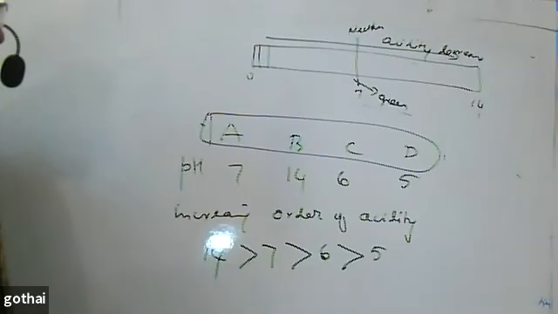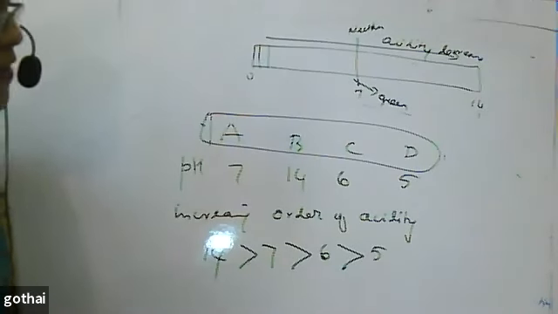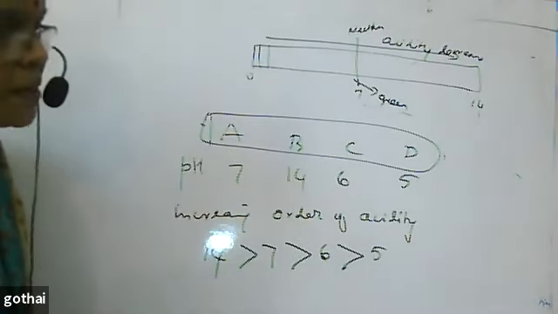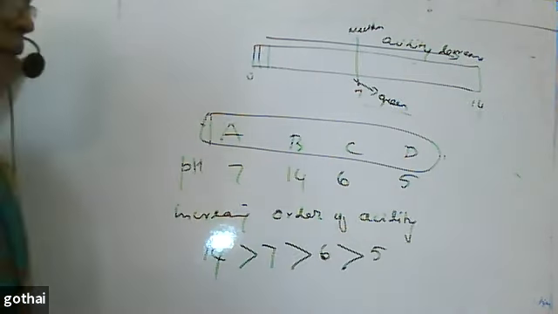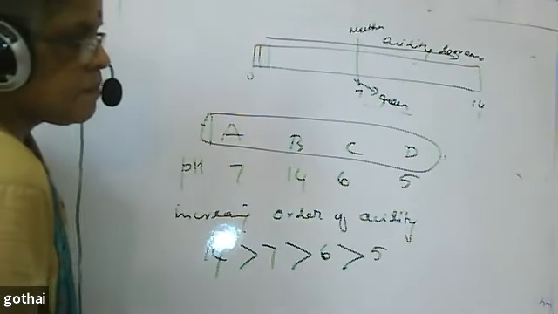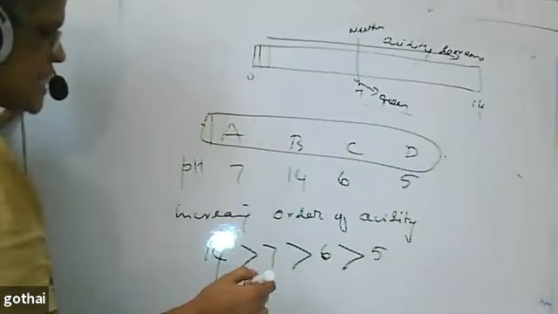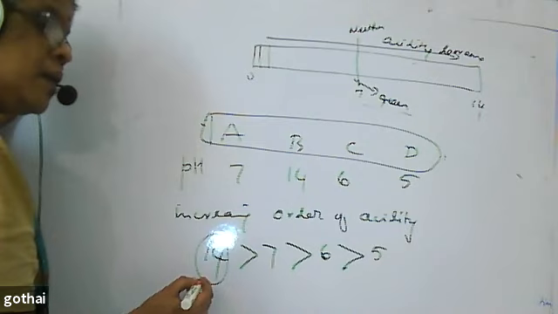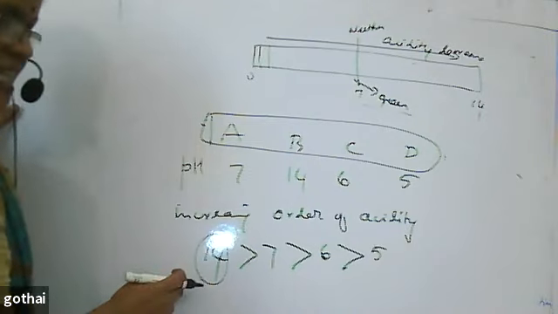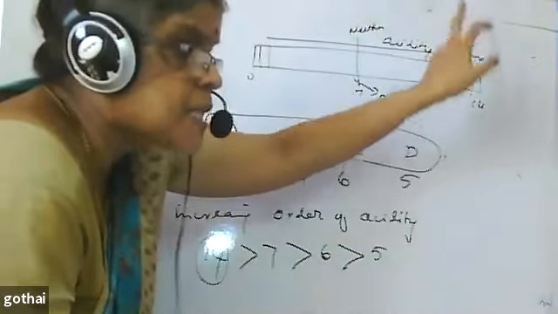So the question can be asked in terms of H plus concentration or in terms of pH value. You have to keep this in mind. Shall I pass on? Next step. One thing, I will answer your question. Here, if I talk about the least acidic, I can also say it is more basic. Base also I am measuring in terms of H plus concentration.